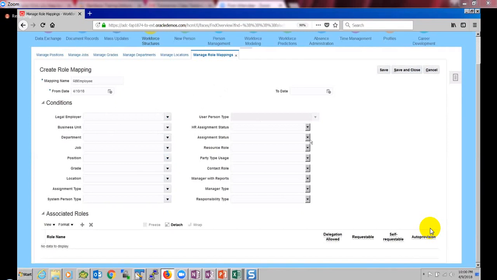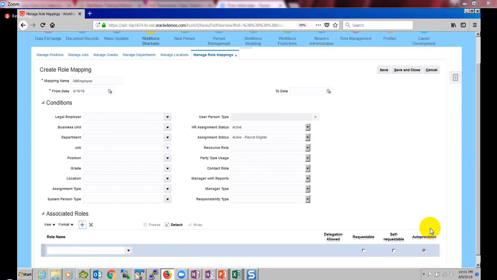You can just take that if HR assignment status is active, and if assignment status is active and payroll eligible, then I would say that this person is an active employee in the system, and if these two conditions are satisfied, then assign a role called employee.